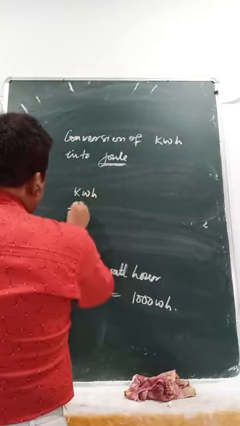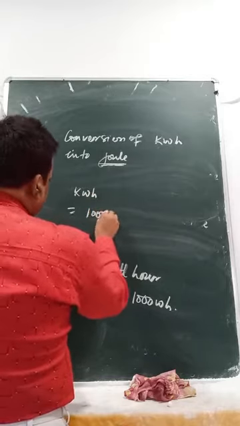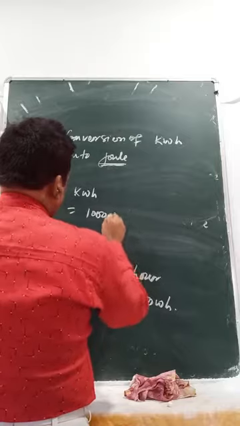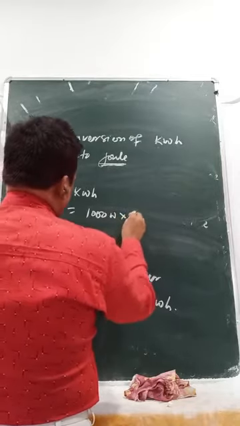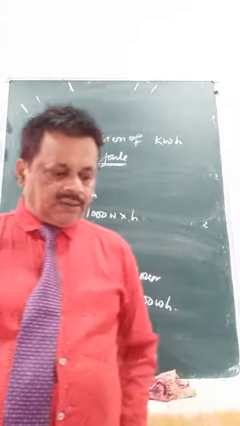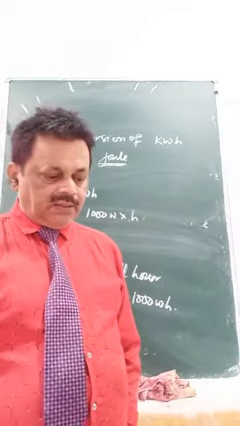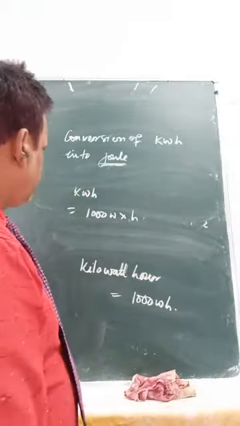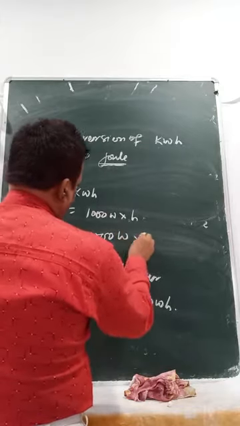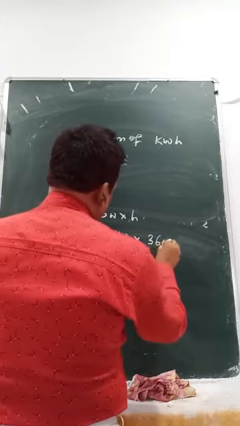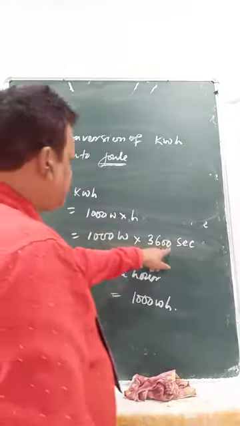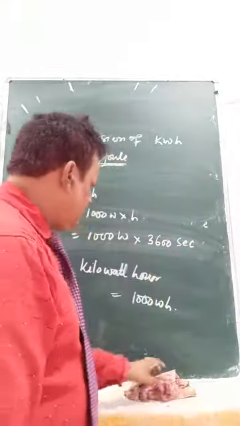Kilowatt hour equals 1 kilo is 1000 watt into hour. Got the point? Now you have to convert into seconds. So 1000 watt into 3600 seconds.